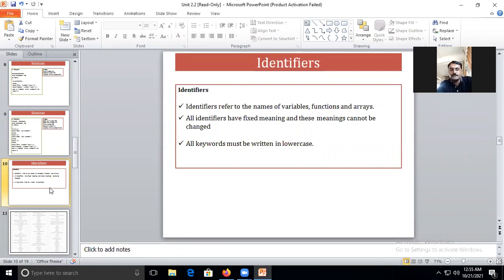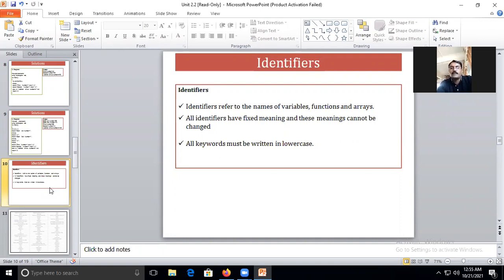Yes, sir. An identifier will not start with a number. It may start with a small letter, a capital letter, or an underscore, but not with a number.